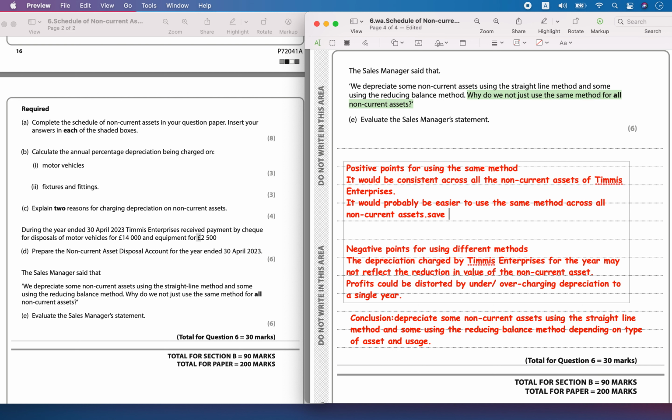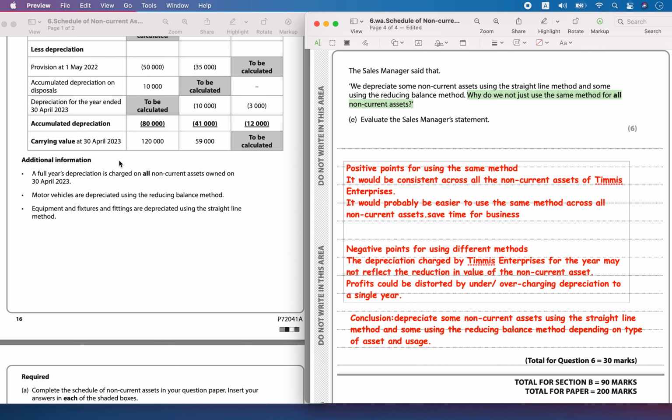It will save time for the business probably. But the negative point is that the depreciation charged by Timmis Enterprises for the year may not reflect the reduction in the value of the non-current asset. Profits could get distorted because all non-current assets depreciate in different manner based on usage.